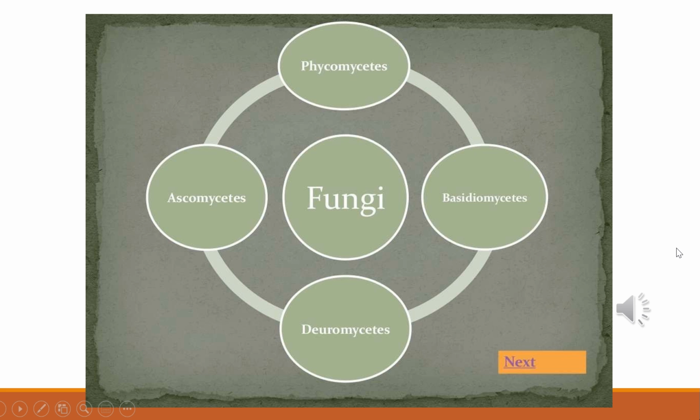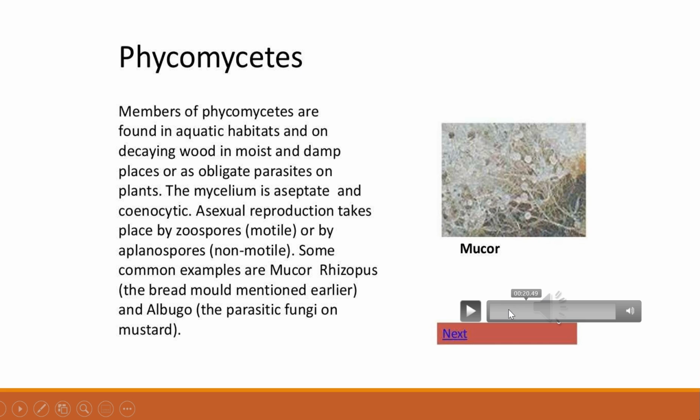These are 4 different classes of kingdom fungi. First is Phycomycetes, then Ascomycetes, Basidiomycetes, and Deuteromycetes. Members of Phycomycetes are found in aquatic habitats and on decaying wood in moist and damp places, or as obligate parasites on plants. Obligate means compulsory. The mycelium is aseptate and cenocytic. Cenocytic means when the number of nuclei are many.